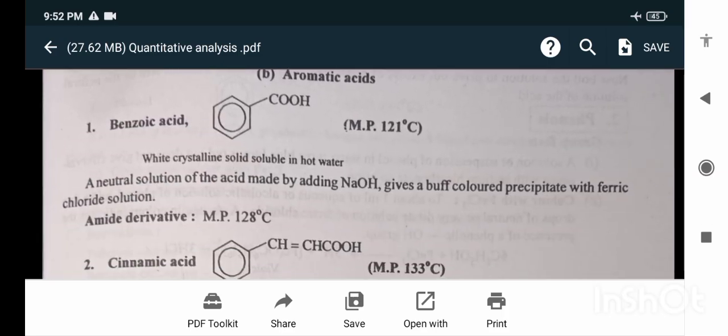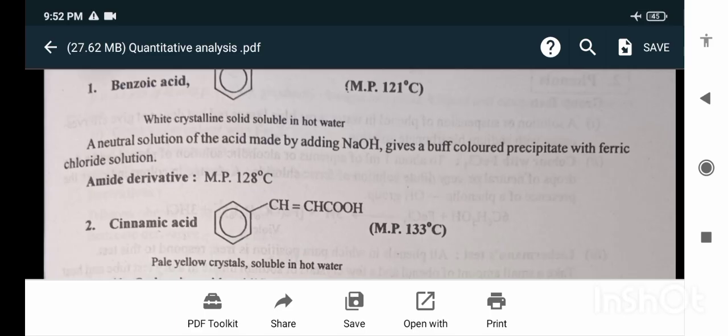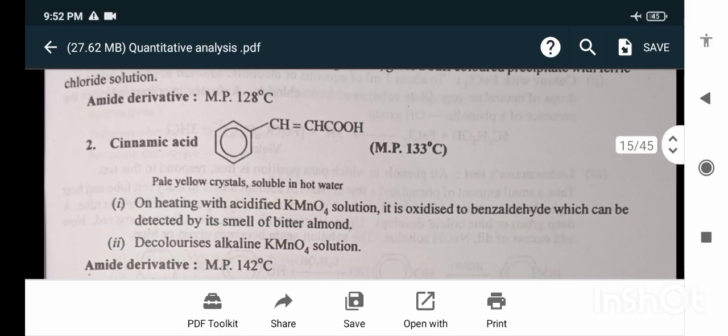Benzoic acid. Melting point is 121 degrees Celsius. It is an aromatic acid, a white crystalline solid, soluble in hot water. A neutral solution of the acid, made by adding NaOH, gives a buff-colored precipitate with ferric chloride solution. Amide derivative. Melting point is 128 degrees Celsius. Cinnamic acid. Melting point 133 degrees Celsius. Pale yellow crystals soluble in hot water. On heating with acidified KMnO4 solution, it is oxidized to benzaldehyde, which can be detected by its smell of bitter almonds. Decolorizes alkaline KMnO4 solution.